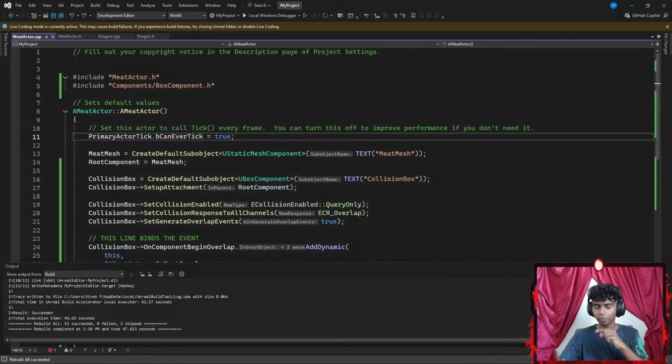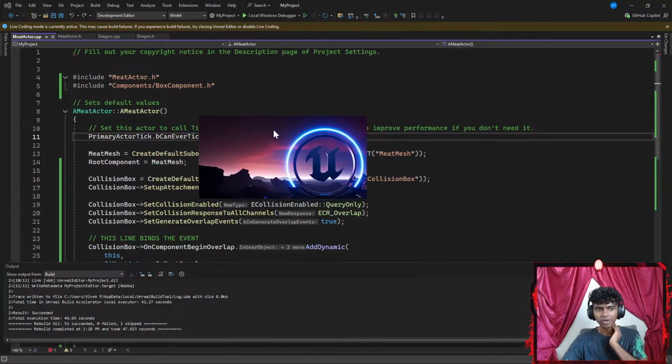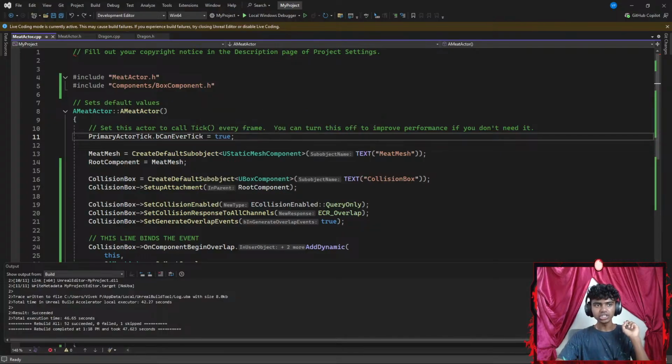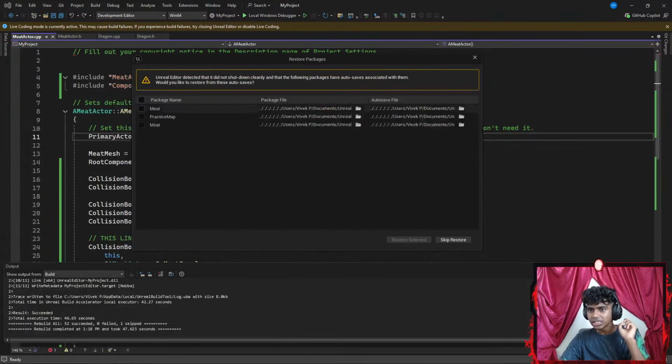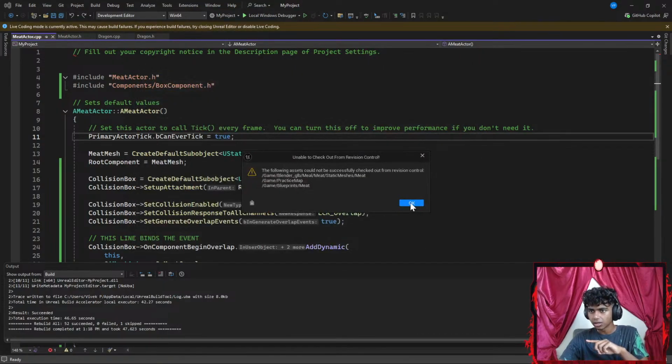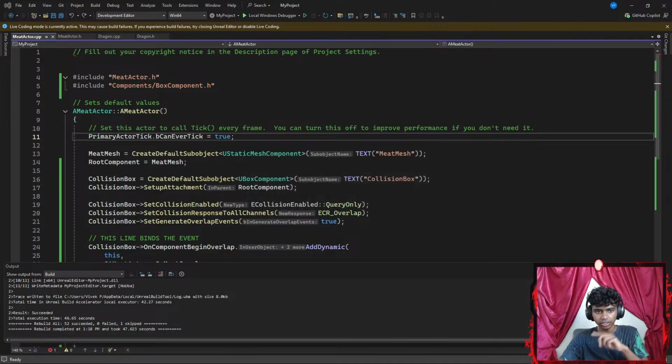Let's go to my project, open my project. Guys, I hope this wasn't a stupid idea, because I hope my stuff is saved. Okay, let's see if it's saved. There we go, it says I can restore. I want to restore everything, so let's say restore selected. Unable to check. Okay, let's go with okay.